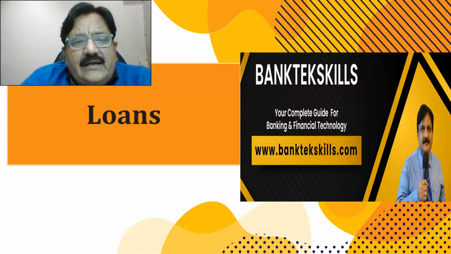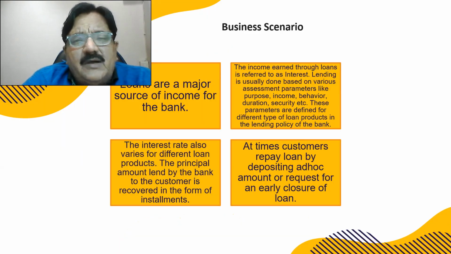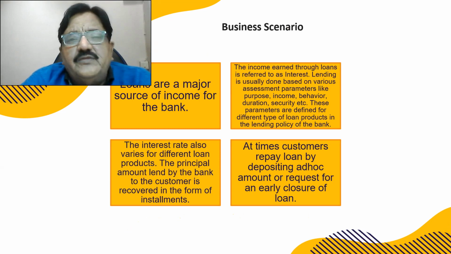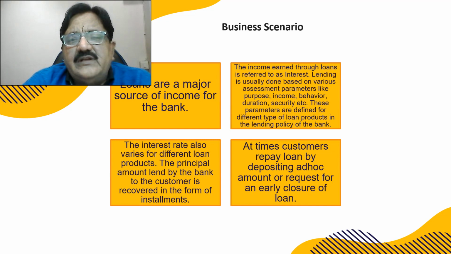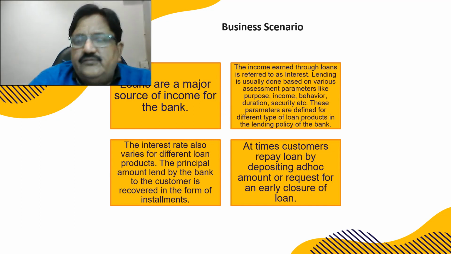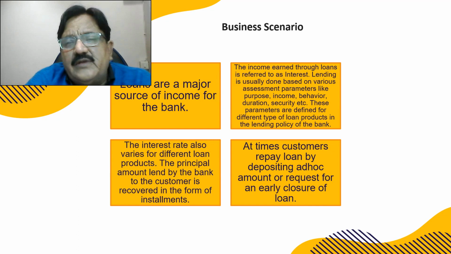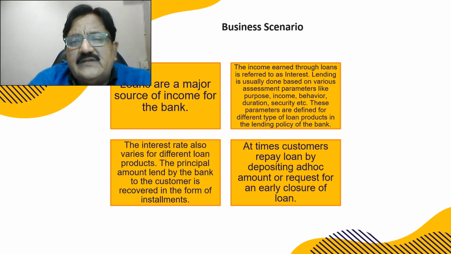So let's discuss loans. Few commands. Loans are a major source of income for the bank, right? Income earned through loans is referred to as interest income or fund-based income. Lending is usually done based on various assessment parameters like purpose, income, behavior, duration, security, and FOIR, fixed obligation to income ratio, INSR, installment to net salary ratio, LTV ratios, and all that.